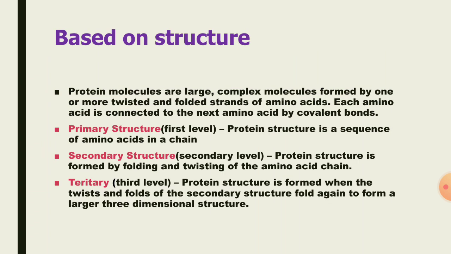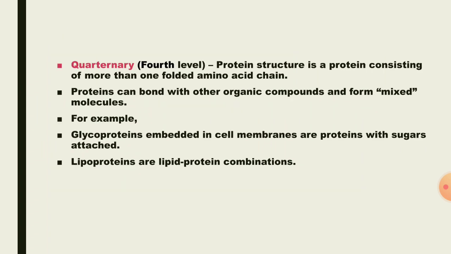Next, based on the structure, proteins are classified into four major types: primary structure, secondary structure, tertiary structure, and quaternary structure. Primary structure is the simple structure of the protein having a single long chain of amino acids. Secondary structure is the protein structure formed by the folding and twisting of amino acid chains. The tertiary structure is formed when the twisting and folding of the protein structure shows a three-dimensional structure. Next one, quaternary structure. The protein structure consists of more than one folded amino acid chain.